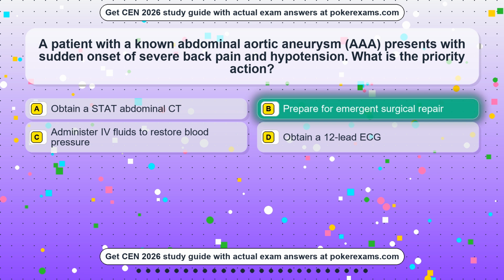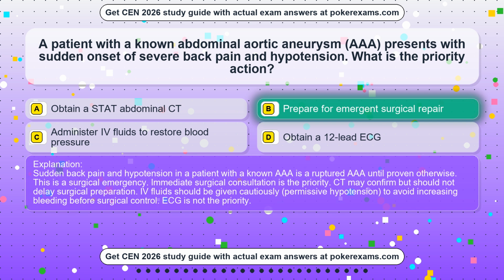Prepare for emergent surgical repair. Sudden back pain and hypotension in a patient with a known AAA is a ruptured AAA until proven otherwise. This is a surgical emergency. Immediate surgical consultation is the priority. CT may confirm but should not delay surgical preparation. IV fluids should be given cautiously, permissive hypotension, to avoid increasing bleeding before surgical control. ECG is not the priority.